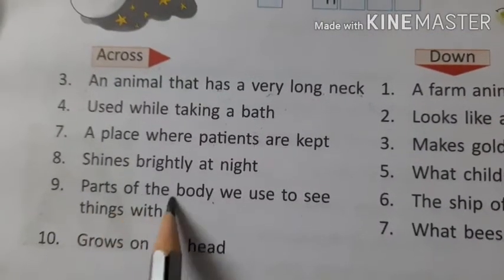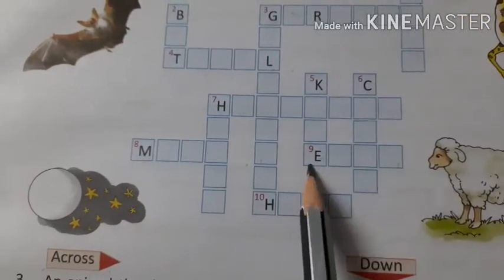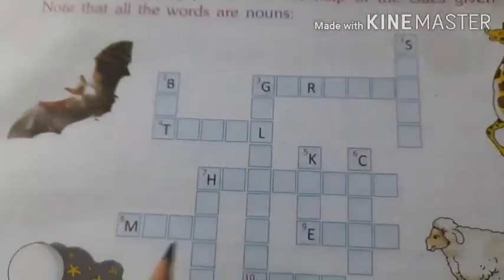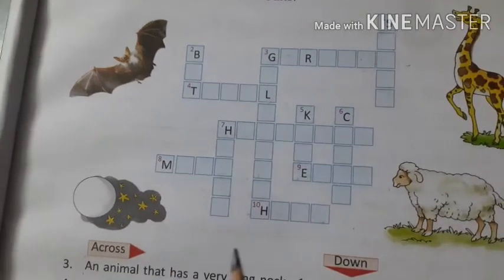Number 9 is parts of the body we use to see things with. What is the part of our body we use to see things? Eyes. Start with E. Number 10 is grows on the head. What is the thing that grows on the head? That is number 10. So where is number 10? So what grows on your head? Yes, your hair. Okay. So similarly, try to find out the answers to this. There also the answers are nouns. Okay. And then you will get the answers and fill in the crossword puzzle.